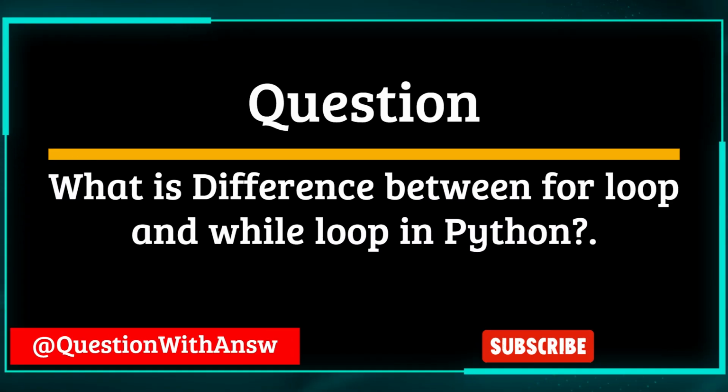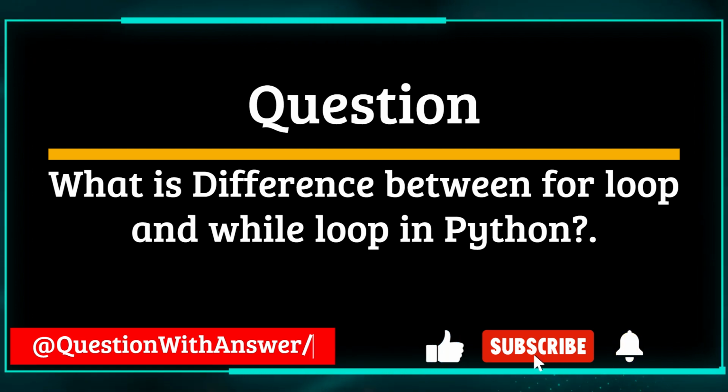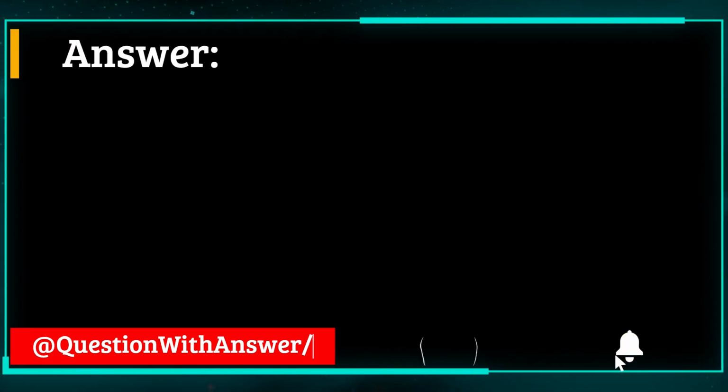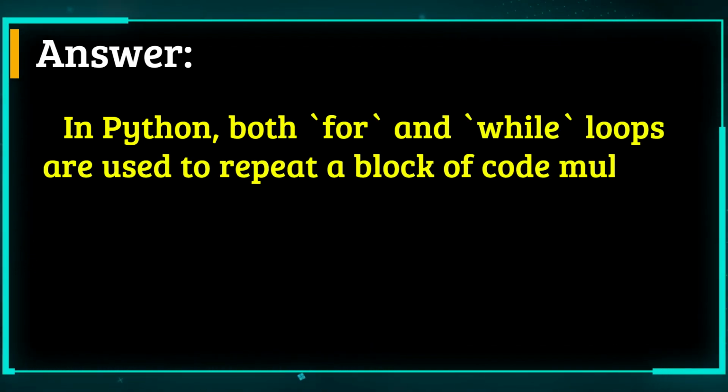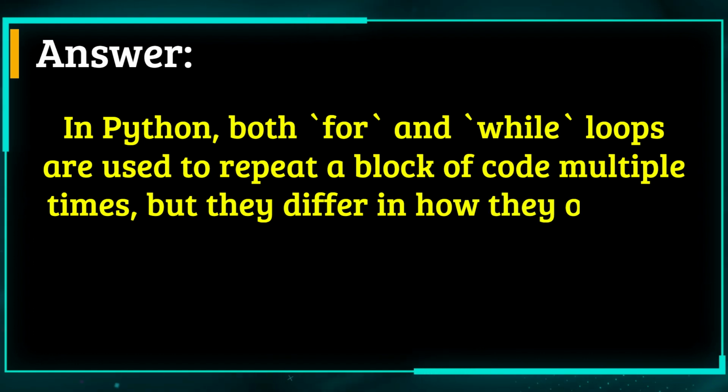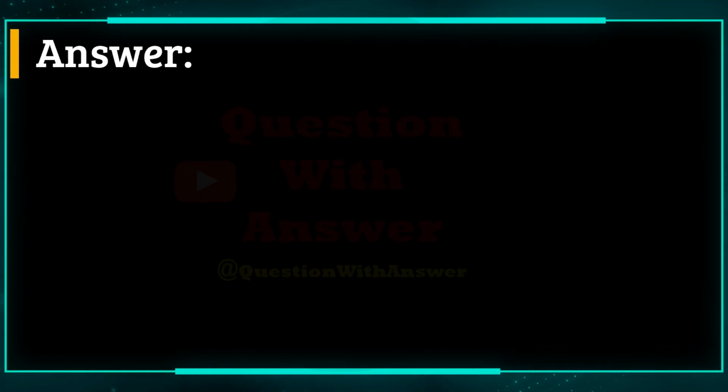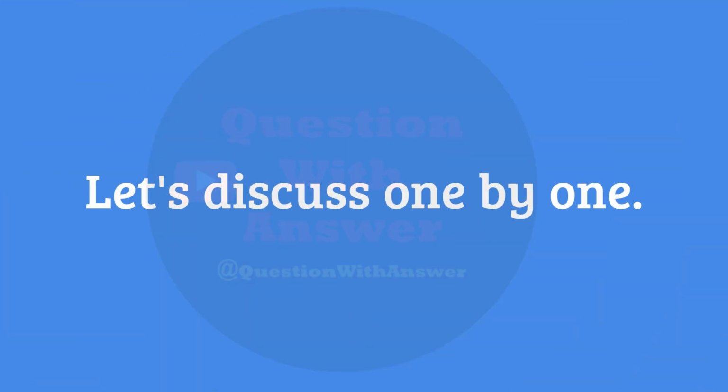What is the difference between for loop and while loop in Python? Answer: In Python, both for and while loops are used to repeat a block of code multiple times, but they differ in how they operate and when they are used. Let's discuss one by one.